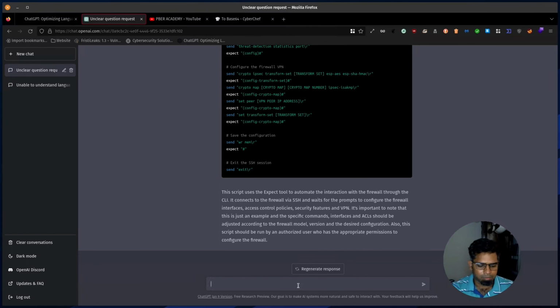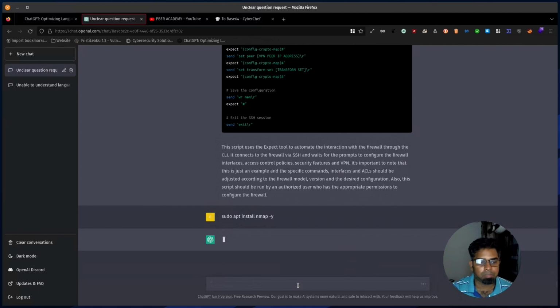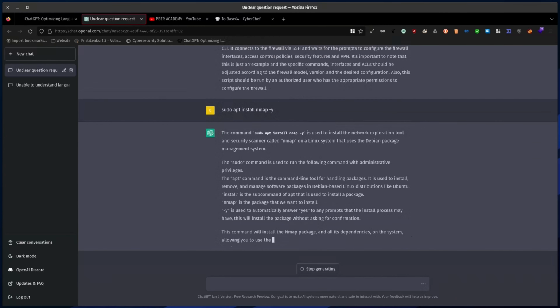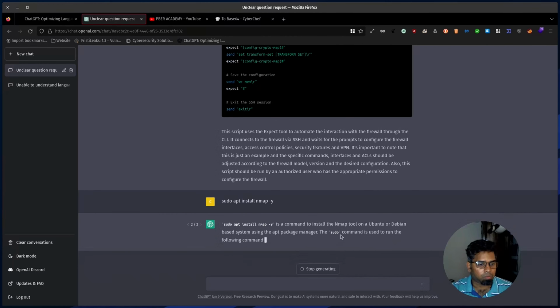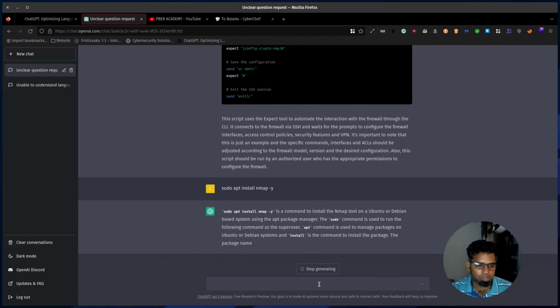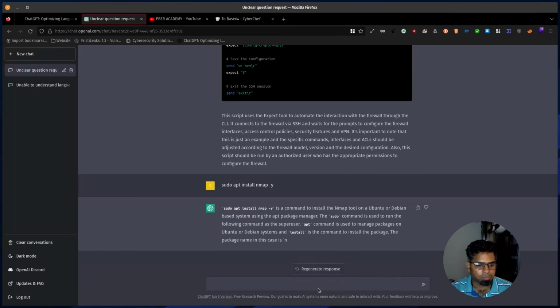Let me see if I am able to install any packages, like nmap, using ChatGPT. Let me give it a try. So I am unable to install the packages. It's just giving me information only. You can see it's just giving the command, what this command does, and how you can execute it. So let me stop generating that. I don't want to waste much time over there.